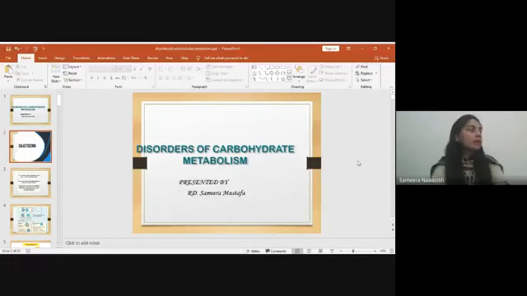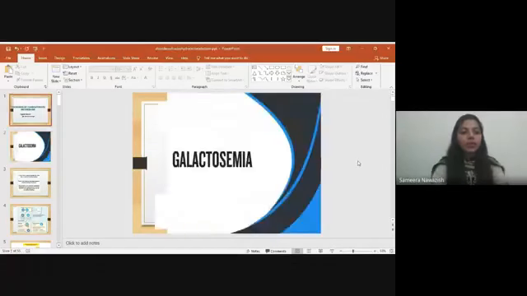For example, the enzyme lactase is required for the metabolism of lactose. In the absence of lactase in the body, lactose cannot be metabolized into its two major constituents, that is glucose and galactose. Carbohydrates account for a major portion of the human diet, so different enzymes are required for this. Today we are going to discuss one of the major inborn errors of metabolism, that is galactosemia.